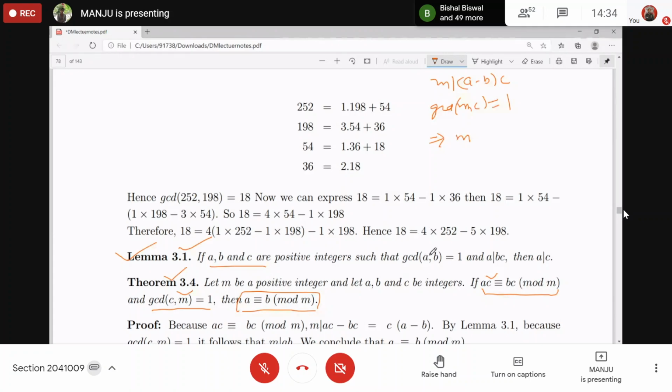The lemma says that if some integer has GCD 1 with a factor, then it will divide the other factor of the product. So M divides A minus B. And in modulo format, how do you write this? A is congruent to B mod M. Proved? That's what we wanted to prove.